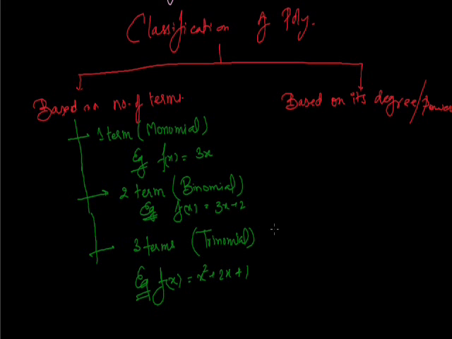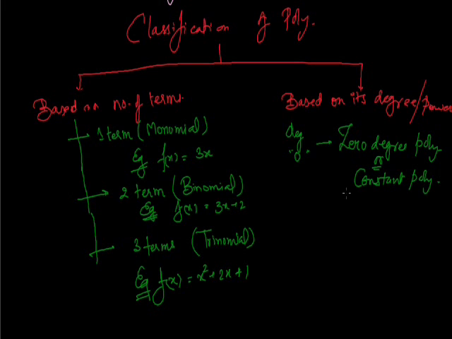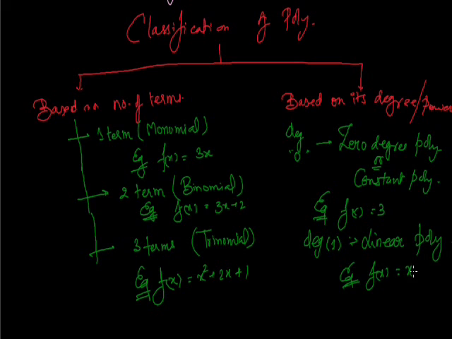Now proceeding further, we categorize polynomials based on their degree. If the degree is 0, then it is called a zero degree polynomial or constant polynomial. Example is really simple: f(x) = 3. Now if we have degree 1, then it is called a linear polynomial. Example: f(x) = x plus 1.